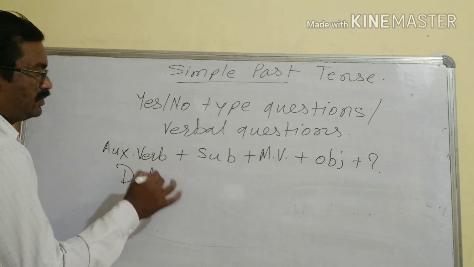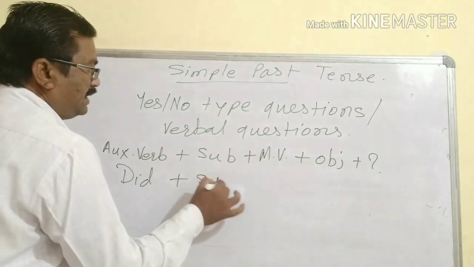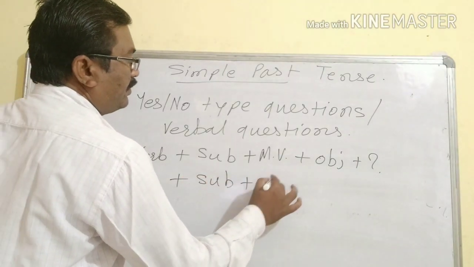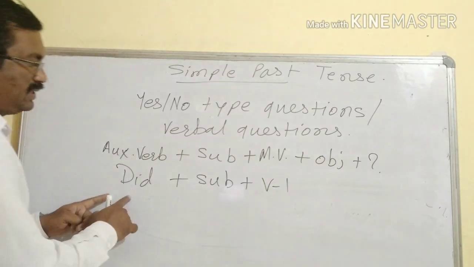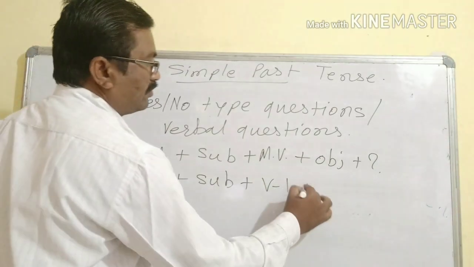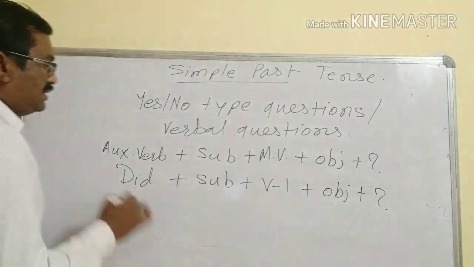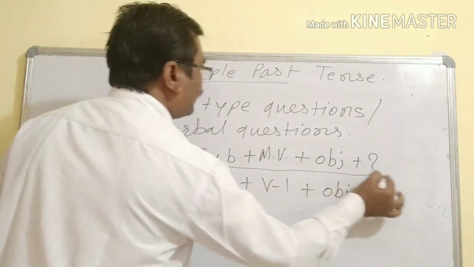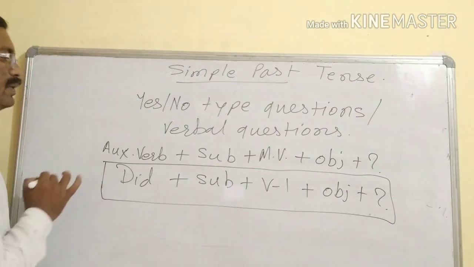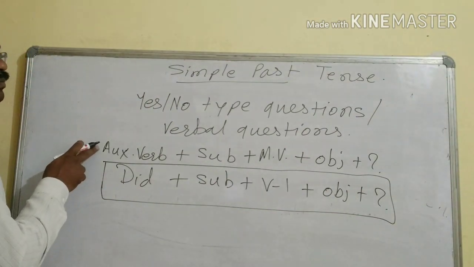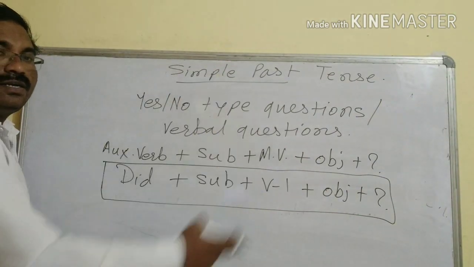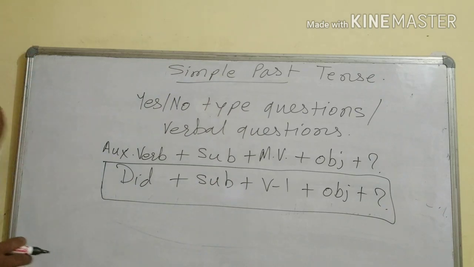Did. Okay, did plus subject plus V1. Which verb do we use with did? We use V1, plus object, plus question mark. This is the format of the yes/no type question in simple past tense. This is the format we use in general in all tenses.